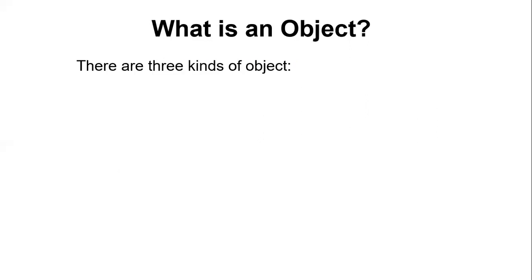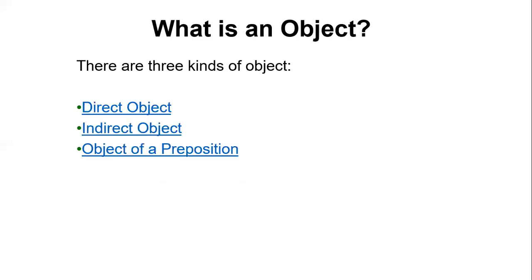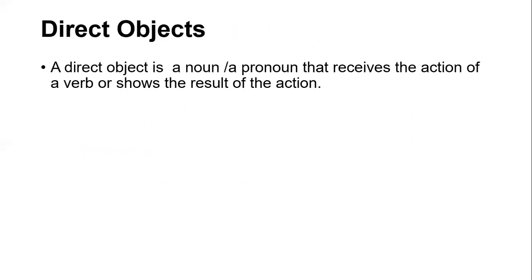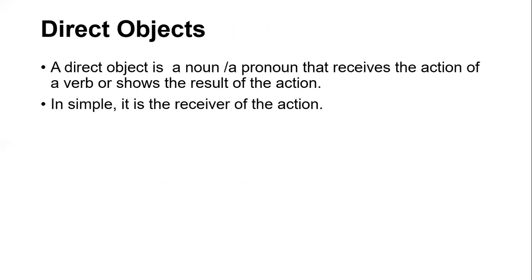There are three different types or categories of object. And what are those? Direct object, indirect object, and object of a preposition. Direct and indirect objects we will discuss in today's video, and later on object of a preposition. Let's check what a direct object is. A direct object is a noun or a pronoun that receives the action of a verb or shows a result of the action. In simple words, it is the receiver of the action and it completes the meaning of the sentence. It never leaves any ambiguity behind it.